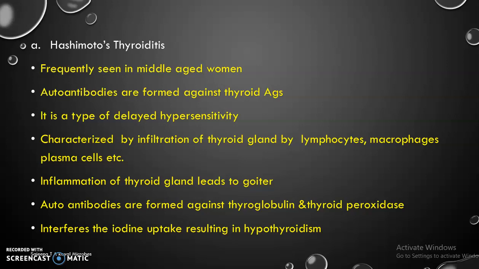Autoantibodies are formed against thyroglobulin and thyroid peroxidase. These are involved in the uptake of iodine. As a result, the uptake of iodine gets stopped, resulting in hypothyroidism.